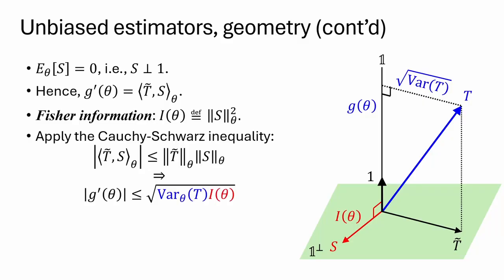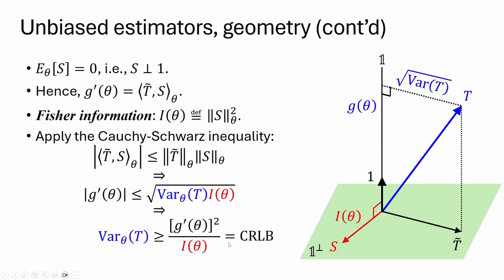The left-hand side of the inequality is the absolute value of g prime of theta. On the right-hand side, the length of t tilde is the square root of the variance of t, and the length of s by definition is the square root of I of theta. Rearranging, we get the variance of t is greater than or equal to g prime of theta quantity squared over I of theta. And that's exactly the Cramér-Rao lower bound, CRLB.